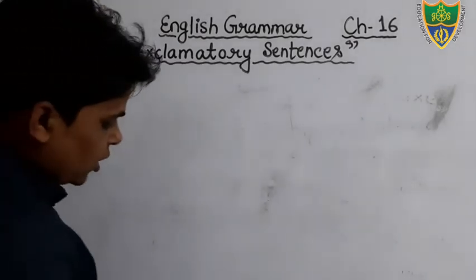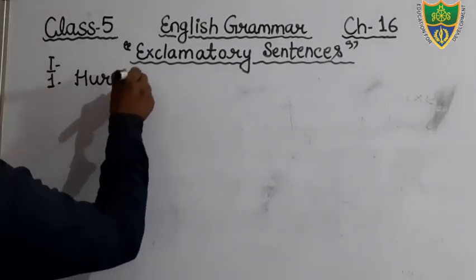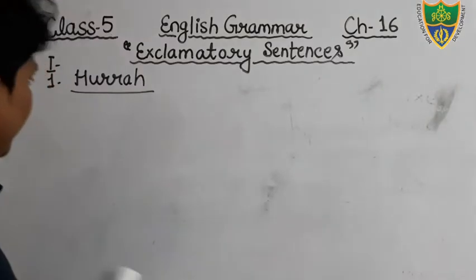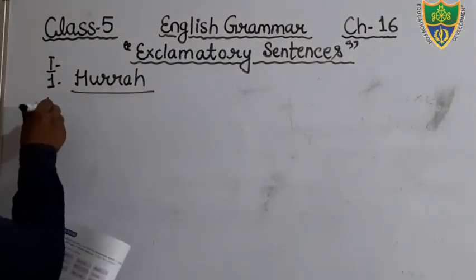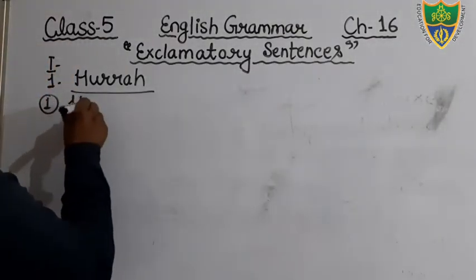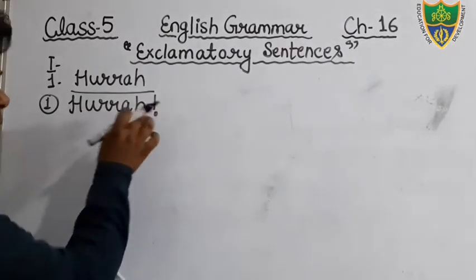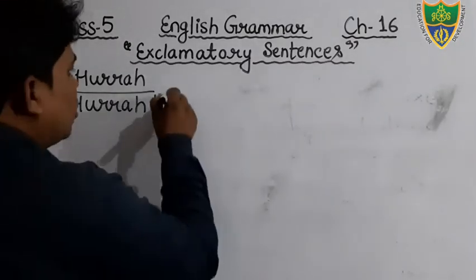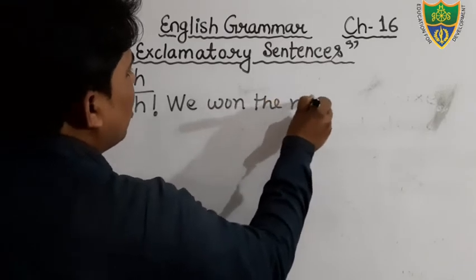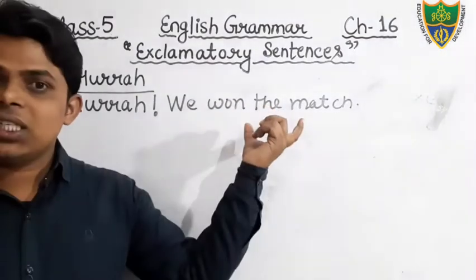Just see, the first word given here is hooray. I have already told you we use the word hooray to show happiness. In the column of number 1, you will write hooray, then an exclamation mark, and then we won the match. Hooray, we won the match.